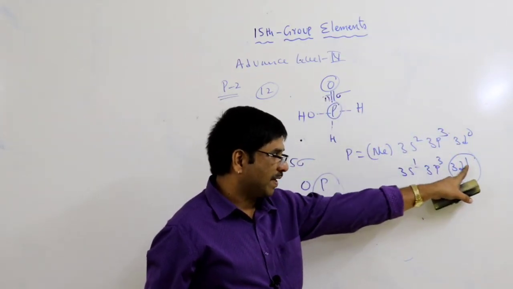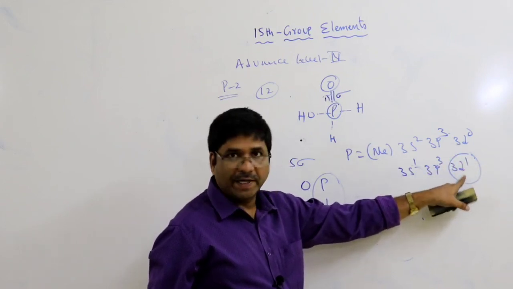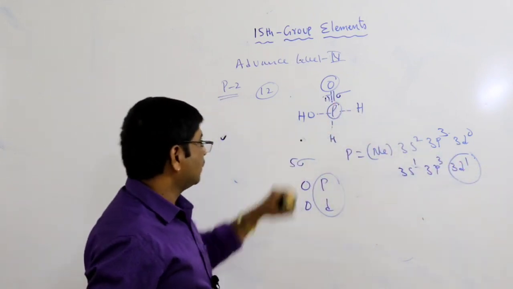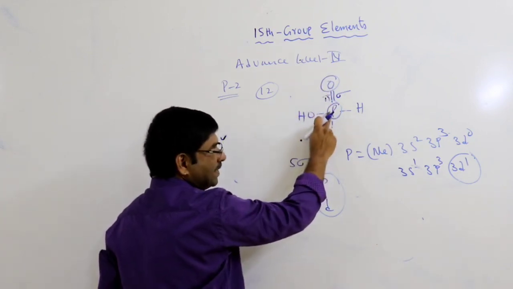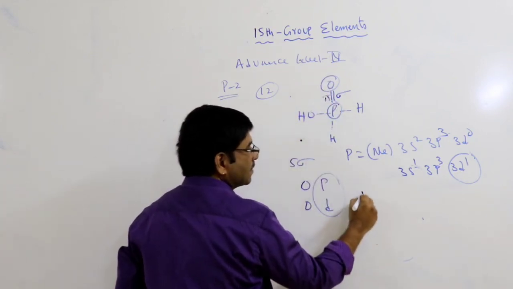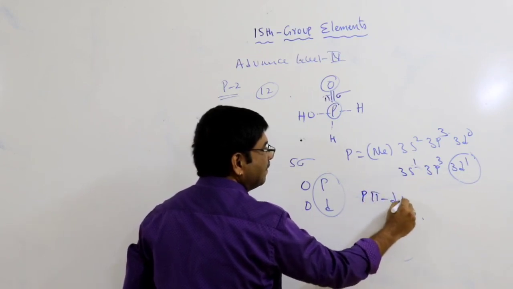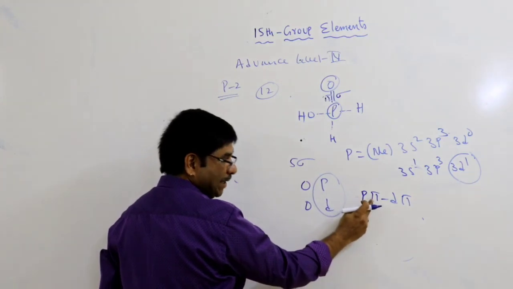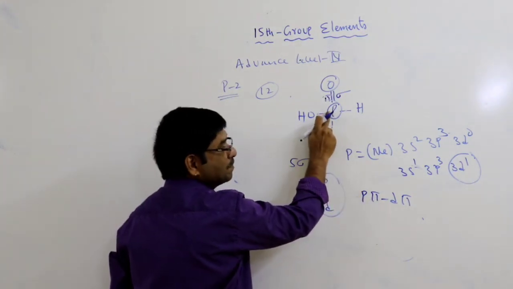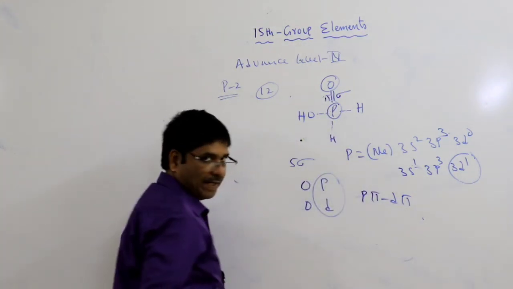So the pi bond participates using this d orbital. This is the p orbital pi bond, this is the d orbital pi bond, so it is called p pi d pi. P pi means oxygen p orbital pi bond. D pi means phosphorus d orbital pi bond.